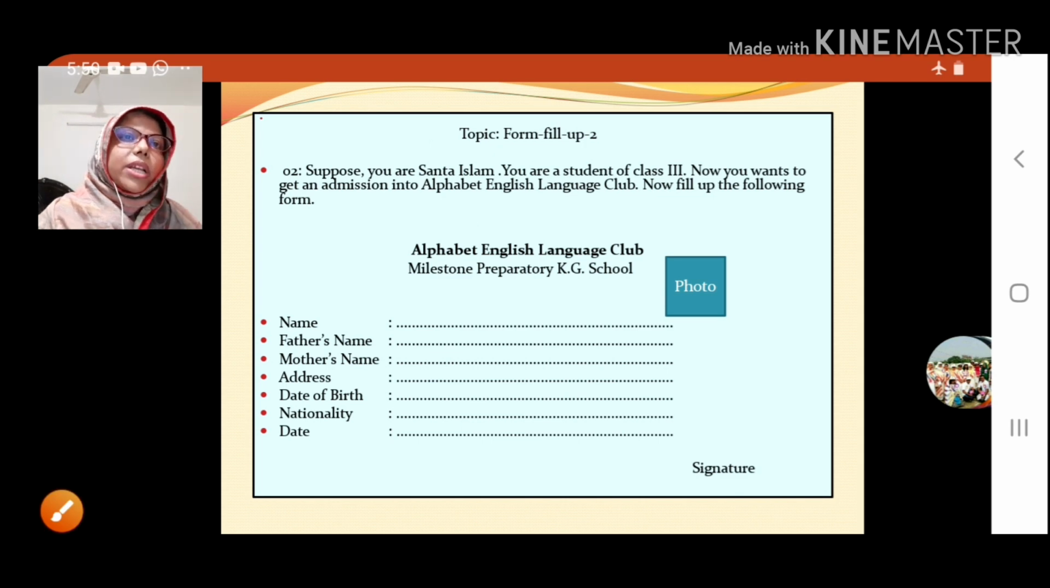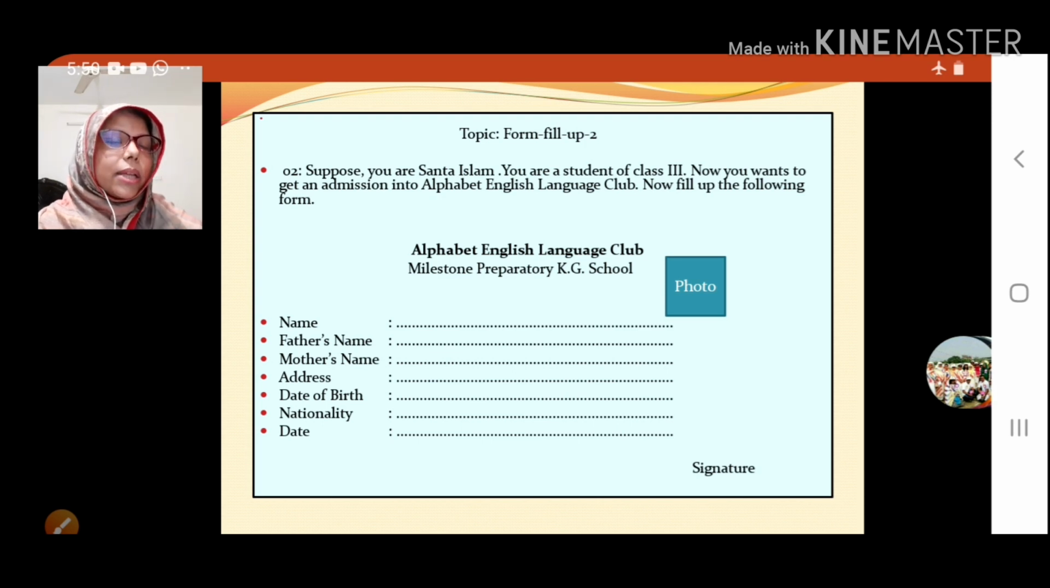Okay. You are a student of class 3. Now you want to get admission into the Alphabet English Language Club. Now fill up the following form. So I already told you how we will fill up the form. Look, we already know the previous one was about an art competition, but this one is about an Alphabet English Language Club. So here you must start with that topic, that is the first caption, Alphabet English Language Club.